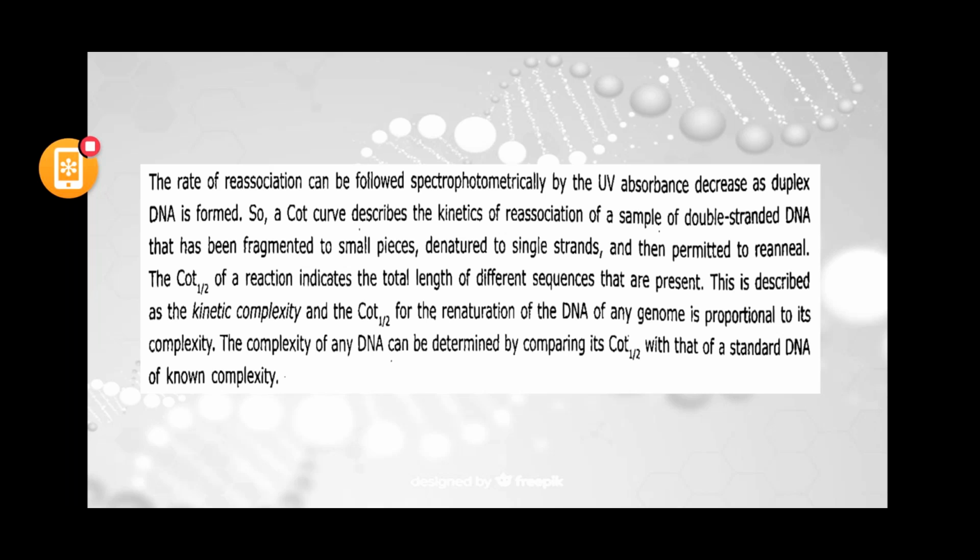We will know this with the help of Cot half. The value of Cot half or the Cot curve can tell the total length of different sequences present. This is described as the kinetic complexity or genome complexity.